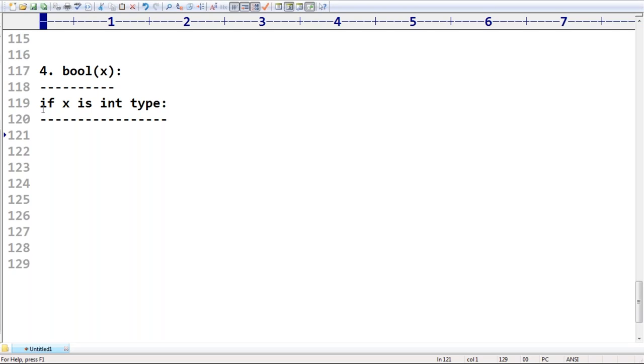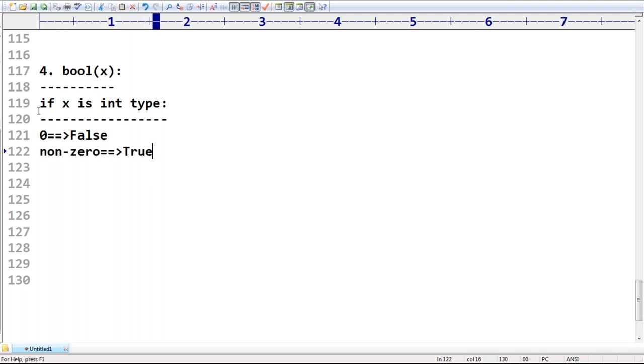If that int value is 0, then it is treated as false. Non-zero, it is treated as true. Any non-zero value of int type is by default considered true.